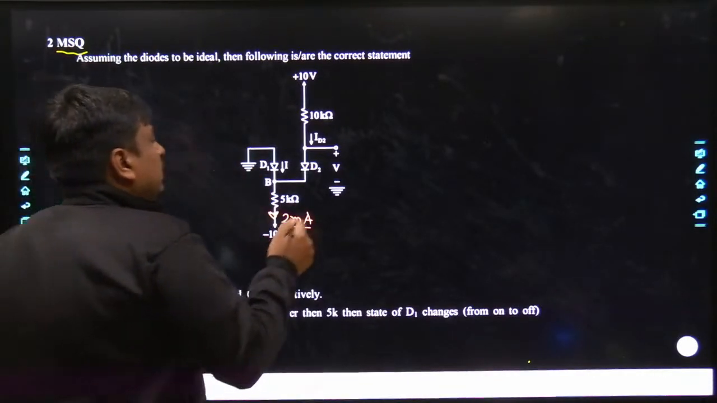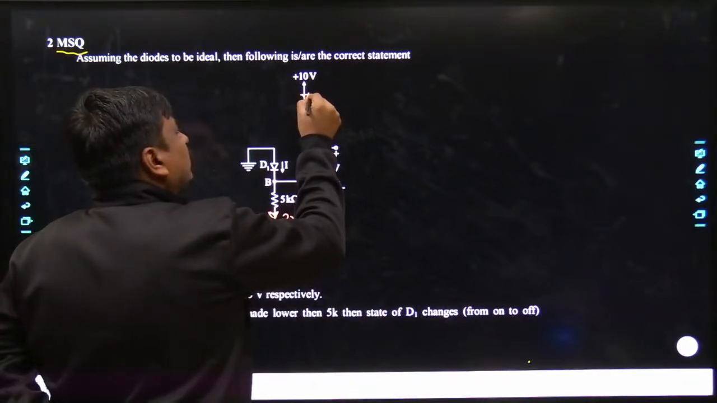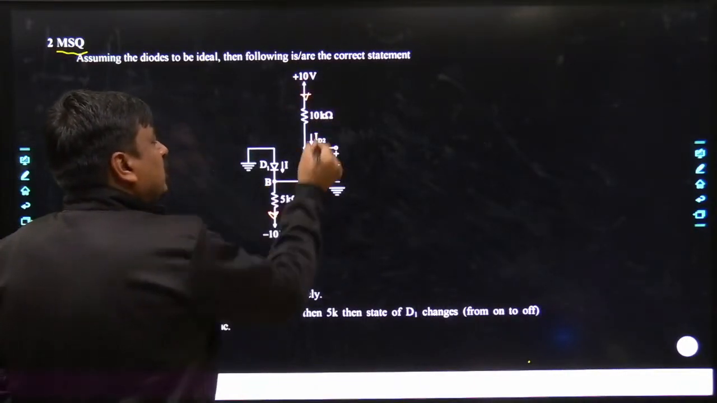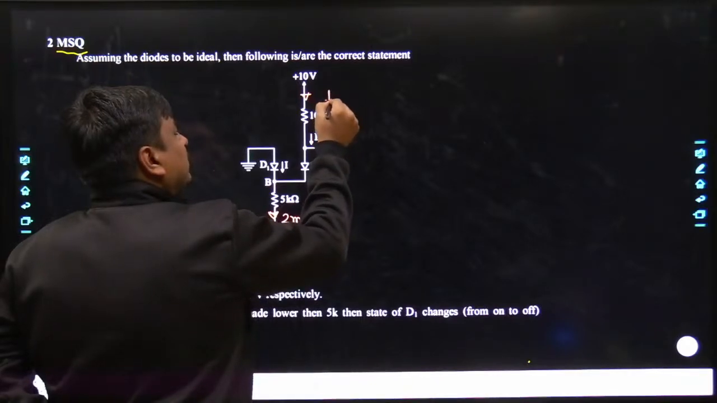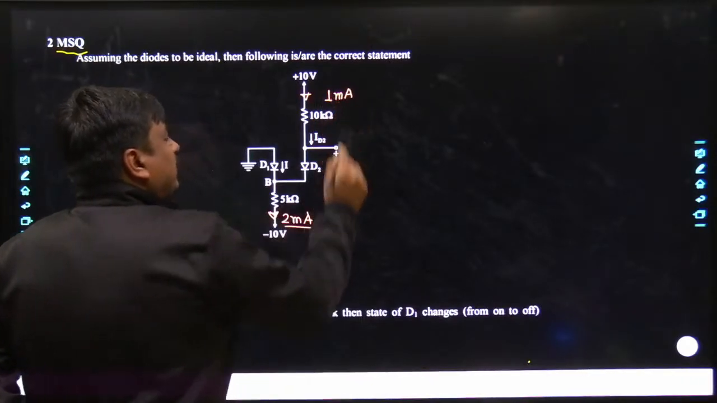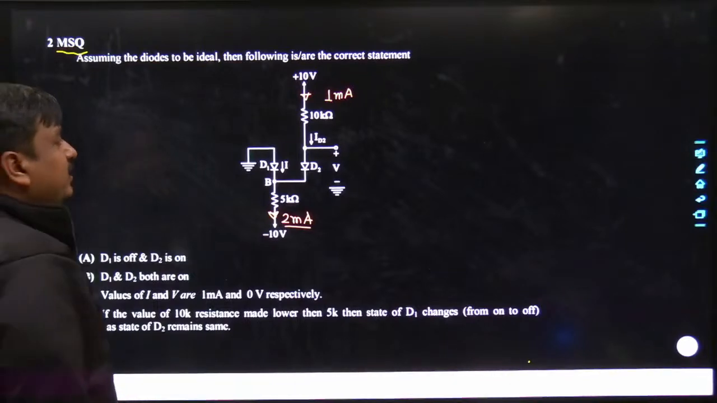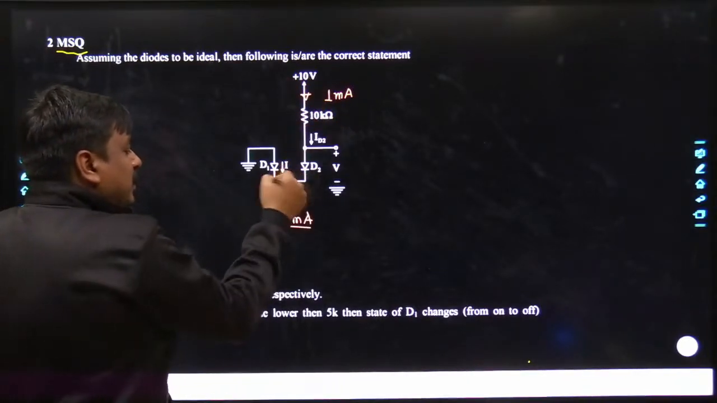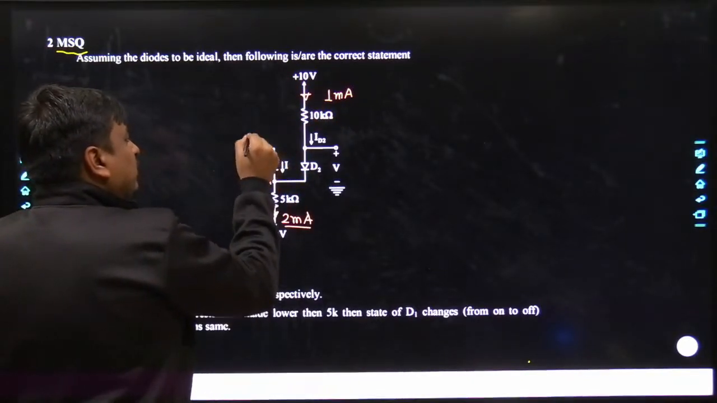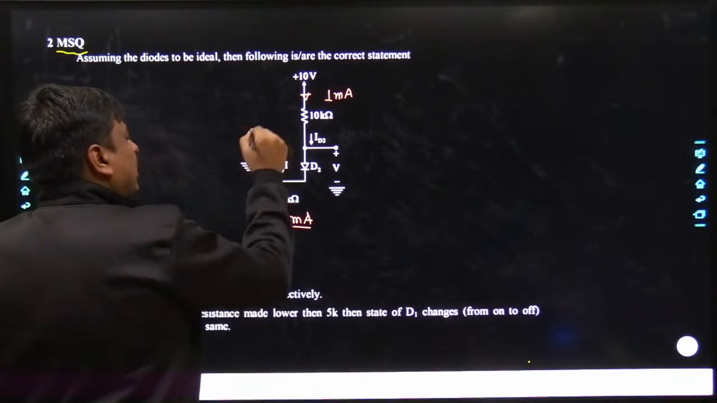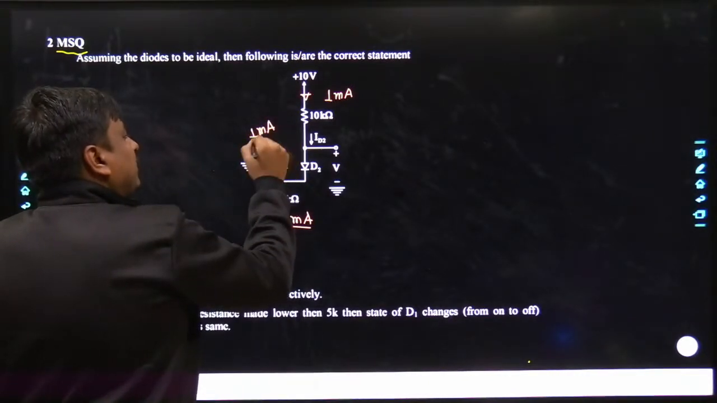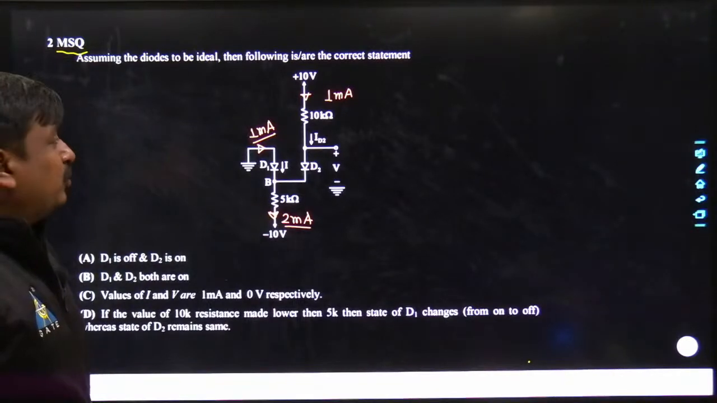Similarly, there was a flow of current of 10 minus 0 divided by 10 kilo, and that is nothing but 1 milliampere. And as it is 1 milli and the other is 2 milli, the remaining current was coming from the diode, which was an on diode, which was 1 milliampere. But what is happening over here?